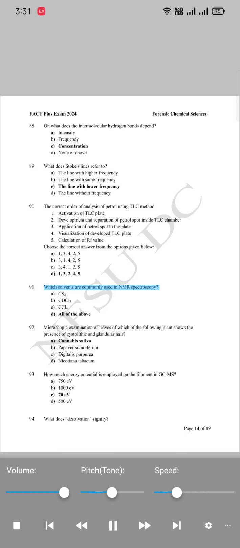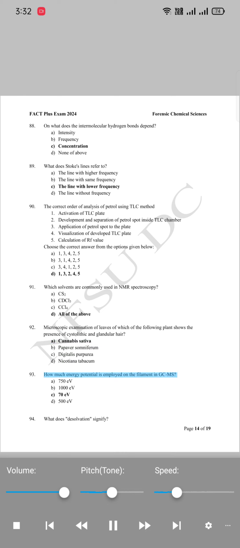91. Which solvents are commonly used in NMR spectroscopy? A. CS2. B. CDCl3. C. CCl4. D. All of the above. 92. Microscopic examination of leaves of which of the following plants shows the presence of cystolithic and glandular hair? A. Cannabis sativa. B. Papaver somniferum. C. Digitalis purpurea. D. Nicotiana tabacum.